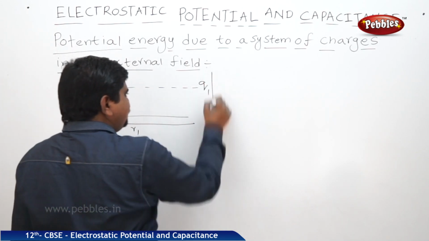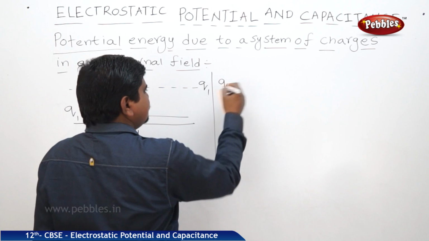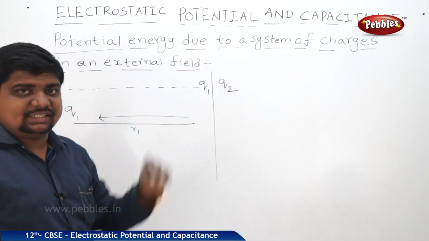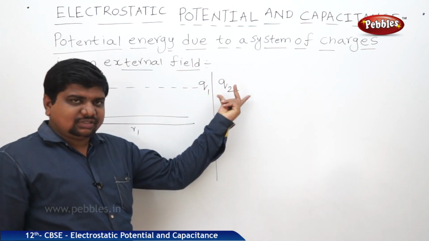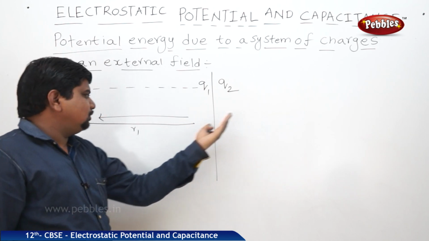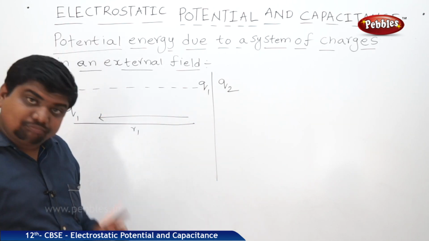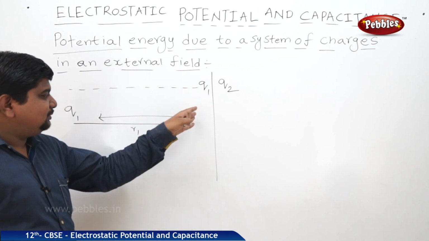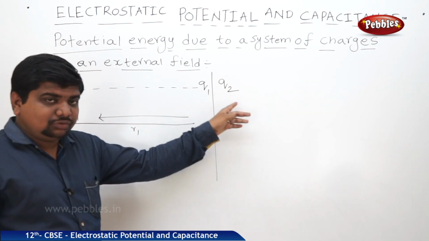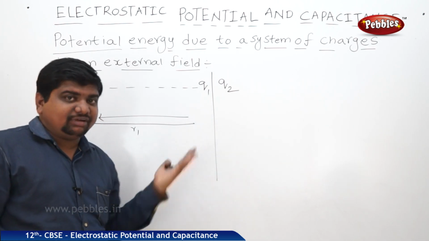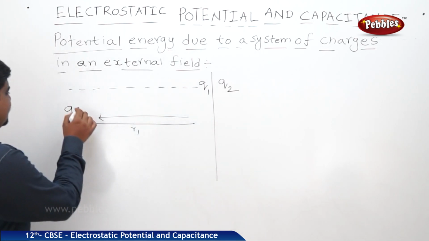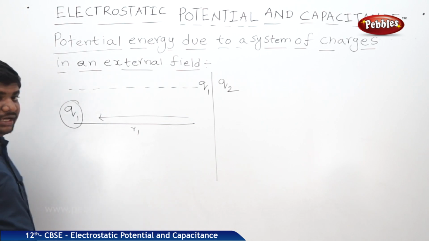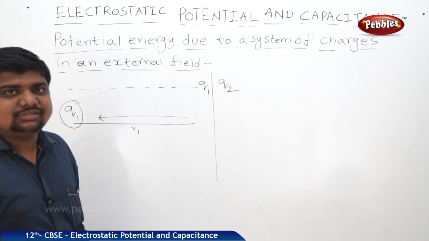Now another charge q2 is there, which is at another distance. Now I am doing some work to bring q2 towards the distance r2. But in this case, q1 is not experiencing any other force, whereas q2, when it is approaching from infinity to a finite distance, experiences force or electrostatic energy due to q1 also.